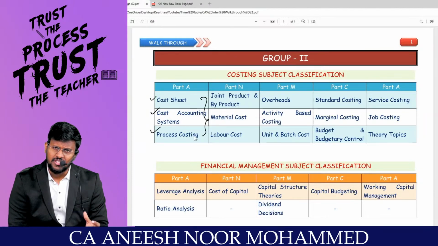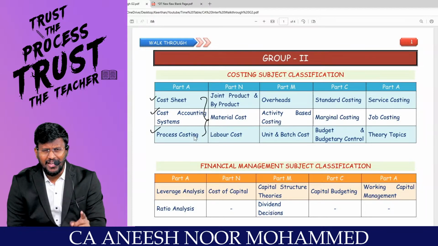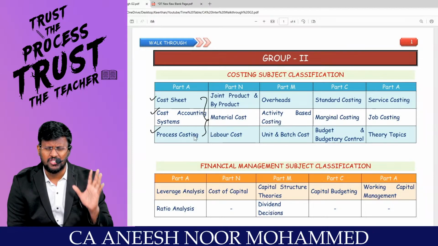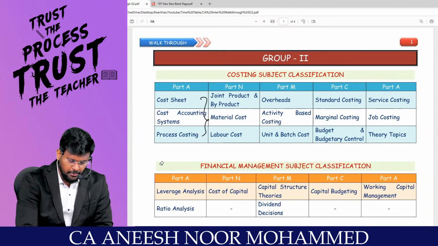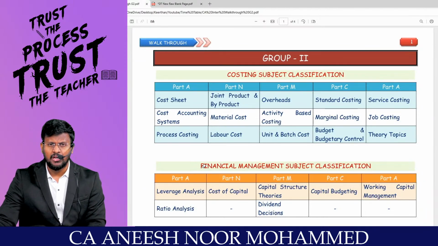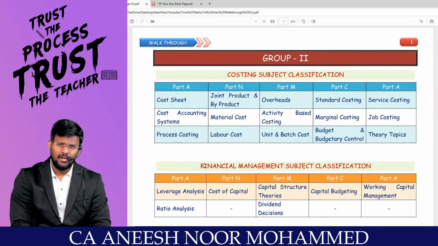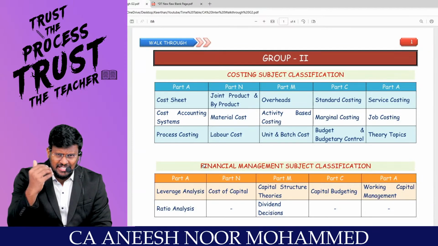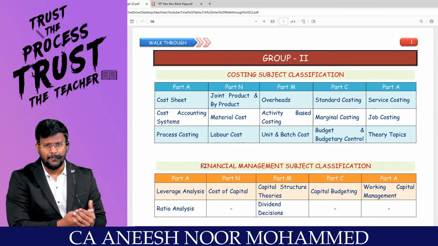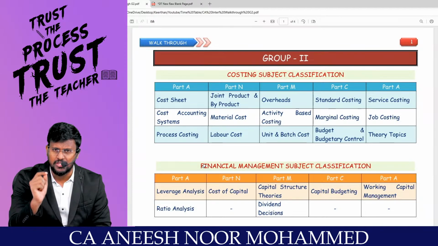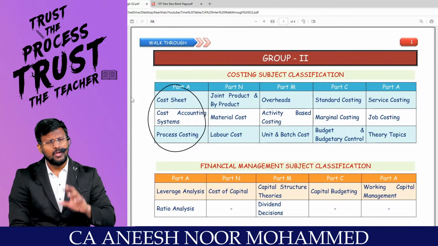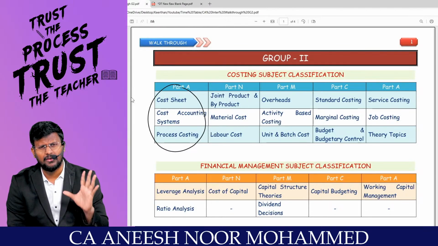How to study costing? Simple. One day, you try 2 to 3 sums of cost sheet, 2 to 3 sums of cost accounting system, and 2 to 3 sums of process costing. That means a maximum of 9 sums from the 3 chapters in one day. If you practice like that for 10 days, you will really start understanding what the subject is. I am saying you have to sit and practice. Then only you will get fantastic control over the subject. Even if 2 questions per day are done, super fantastic.